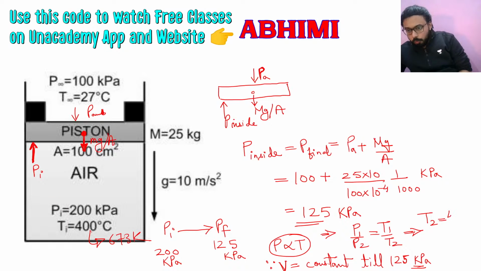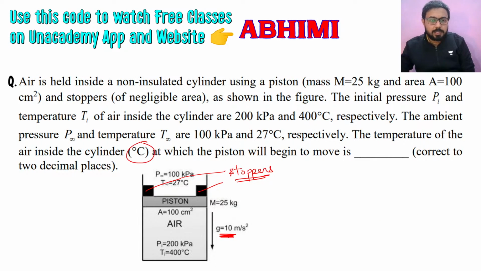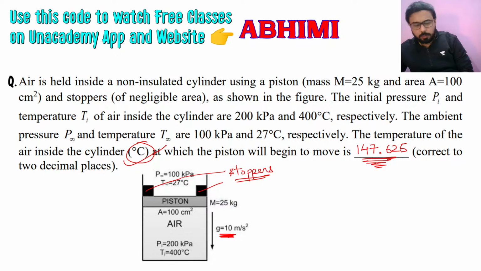So 420.625 Kelvin, but we don't have to write the answer in Kelvin, we have to write the answer in degrees Celsius, and this is one of the things that a lot of students make errors in. It will be 147.625 degrees Celsius, and this will be the correct answer.